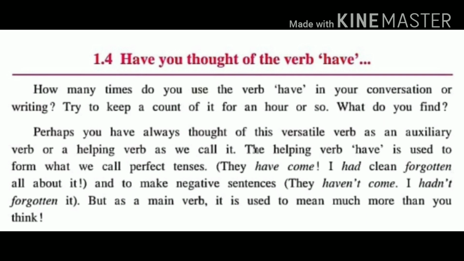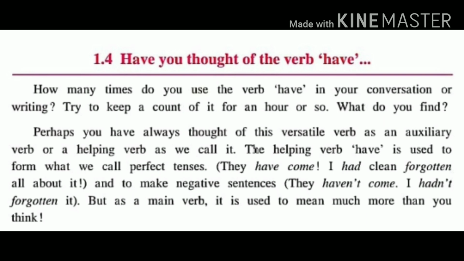Perhaps you have always thought of this versatile verb. Versatile means all round or skilled to do many things, as an auxiliary verb or a helping verb as we call it. The helping verb have is used to form what we call perfect tenses.